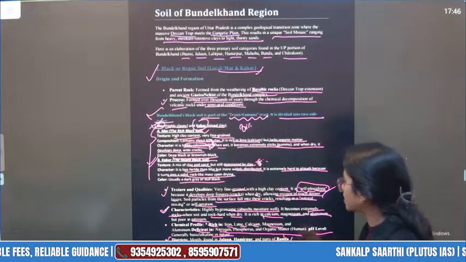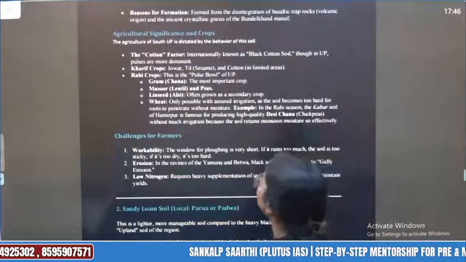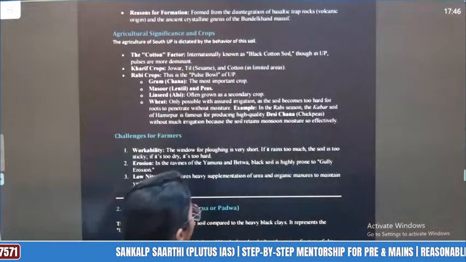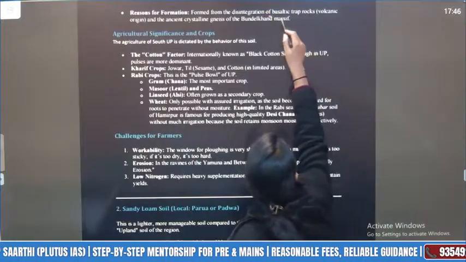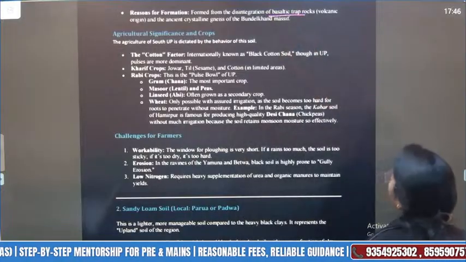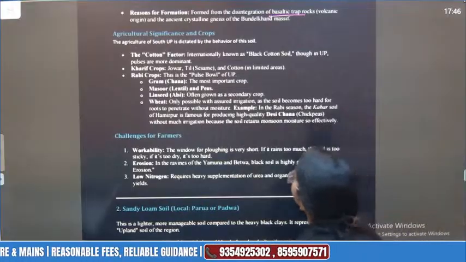Remember that. That's how you write everything about one type of soil. What are the reasons of formation? Formed from the disintegration of the basaltic trap. Basaltic means the volcanic. Basaltic trap rocks, volcanic origin, and the ancient crystalline rocks and schist region.